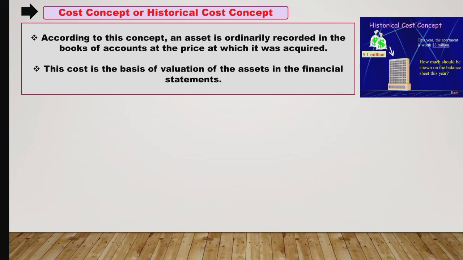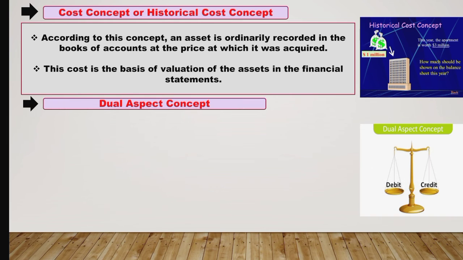For example, if a business entity purchases a building for rupees 20 lakh, it would be recorded in the books of account at this figure only. Subsequent increase or decrease in the market value of the building would not be recorded in the books of accounts. If 2 years later the market value of the building shoots up to 60 lakh, then this increased value will not be recorded. Only the original value for which it was acquired, that is rupees 20 lakh, will be recorded in the books of accounts.